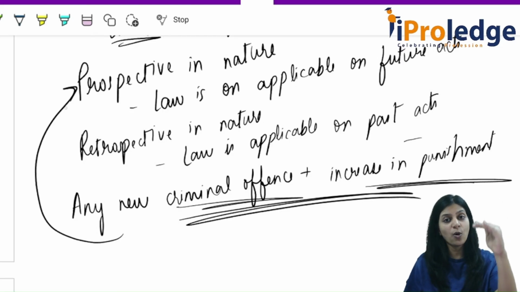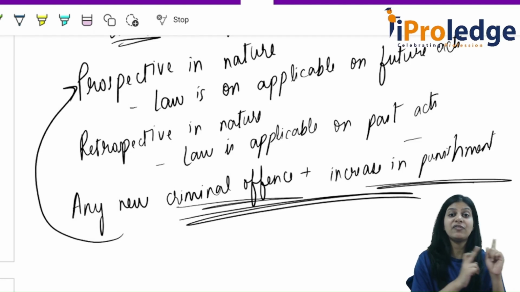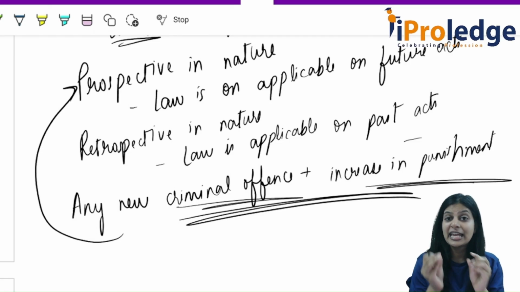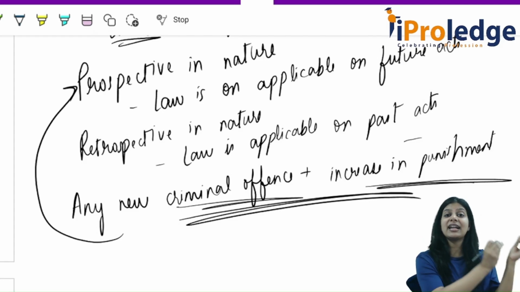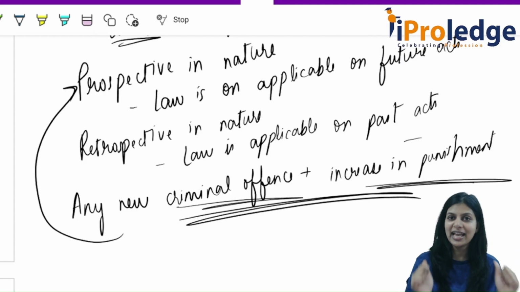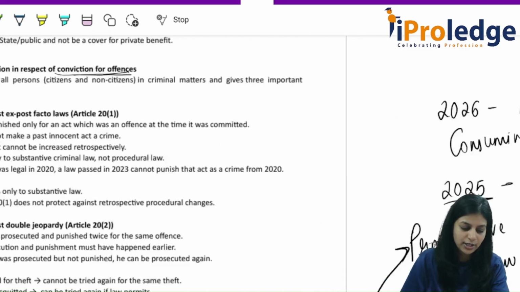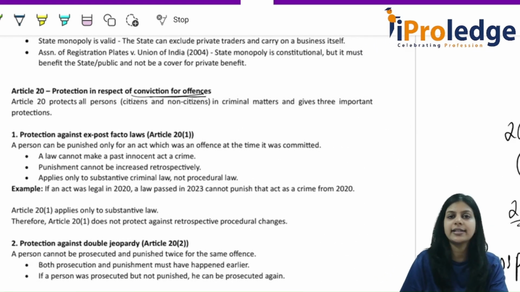But can we go back and give some benefits? Decreasing the punishment means it is beneficial to the other person, right? We are giving that person some benefits. Can benefits be applied retrospectively? Yes, we can apply benefits retrospectively. All of you clear till here? Okay, great. So let us see what this article says.